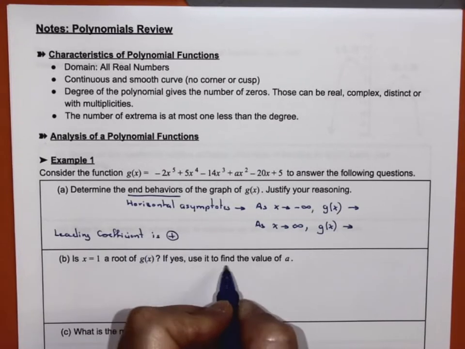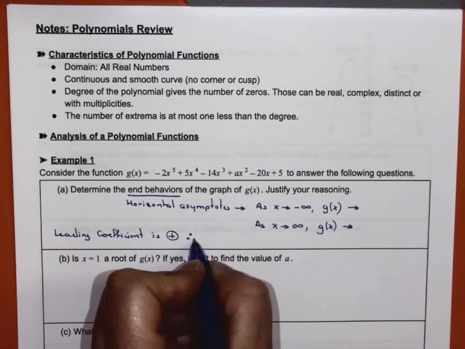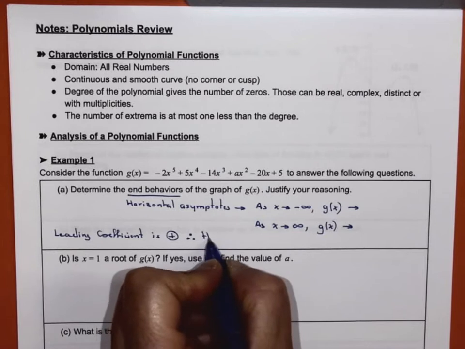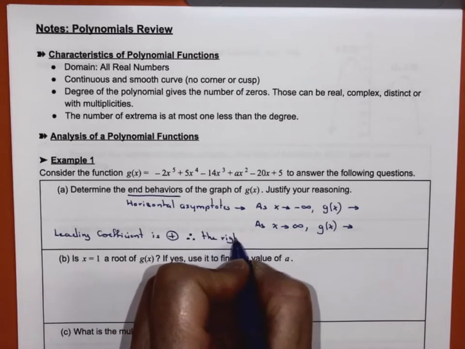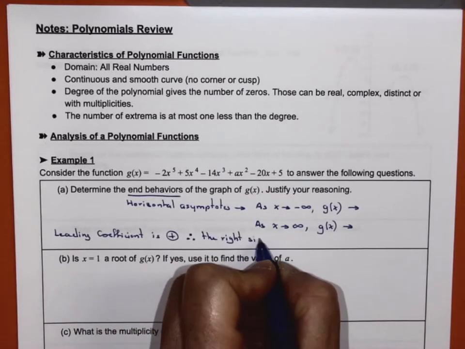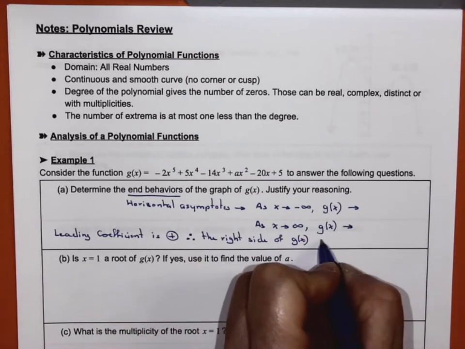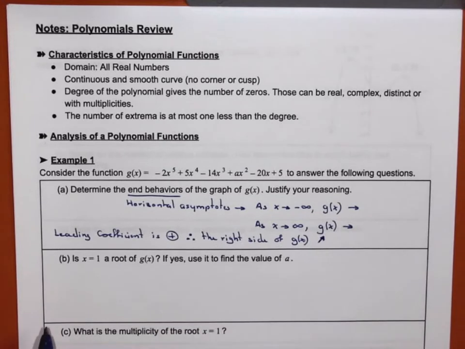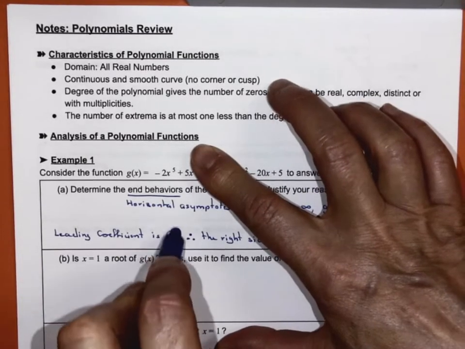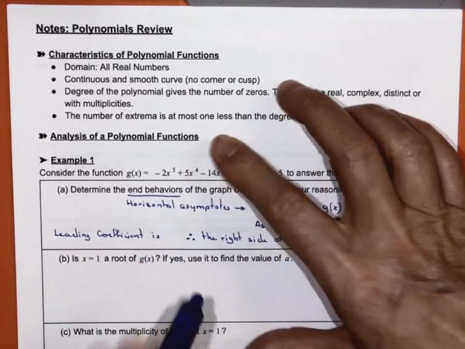The leading coefficient is positive. Therefore, the right side of the graph of g of x goes to... what am I saying? The leading coefficient is not positive. Oh, I caught it.